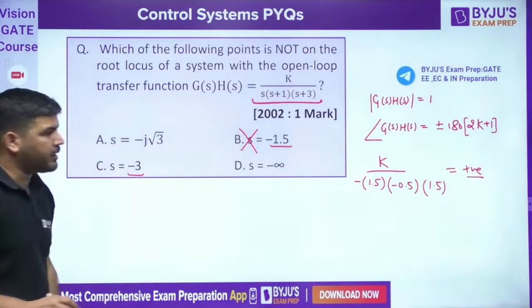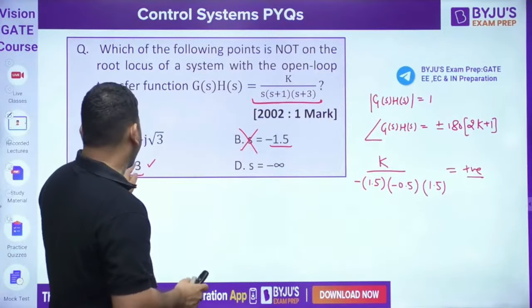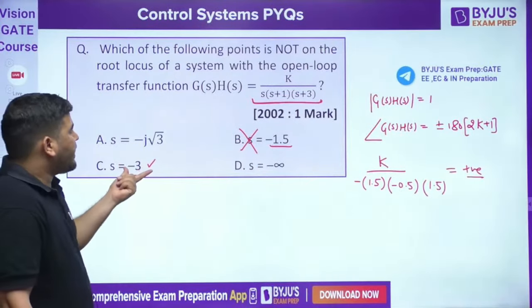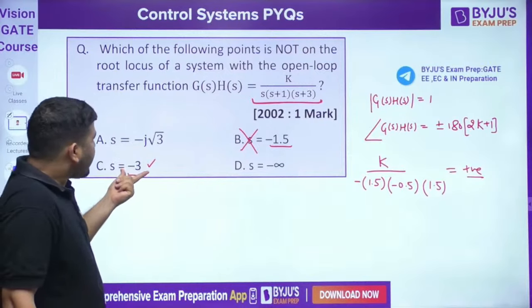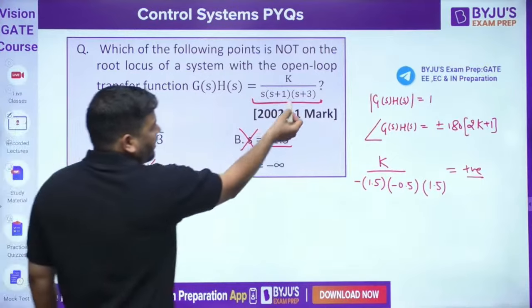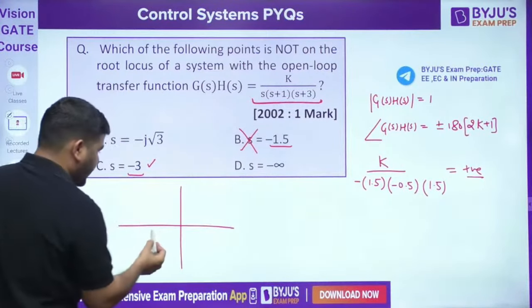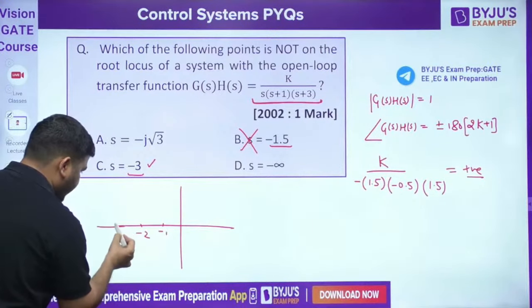Now let's come to this point. If you put s equal to minus 3, it will lie on the root locus. We know that because it's a pole of G(s)H(s). So the root locus will start from this point, minus 3. Okay, minus 1, minus 2, minus 3.